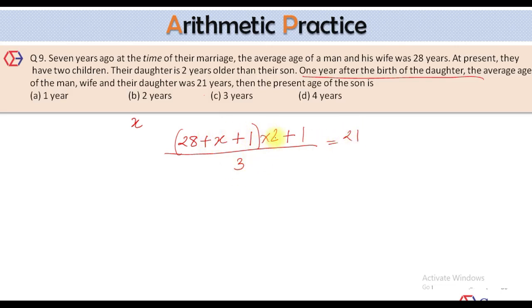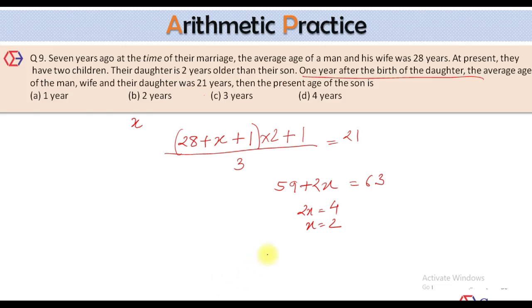28 plus X plus 1, into 2, plus 1. When you multiply it here, 28 plus 1 is 29. 29 into 2 is 58, plus 1 is 59, plus 2X is equal to 21 into 3, which will give you 63. So 2X is equal to 63 minus 59, which is 4. X becomes how much? 2.